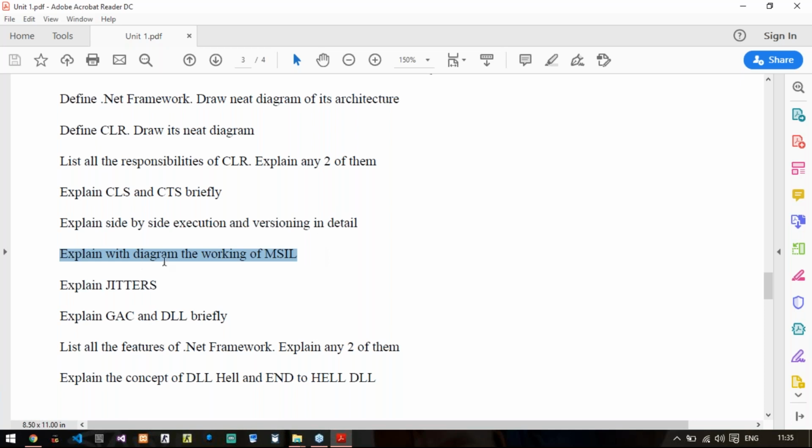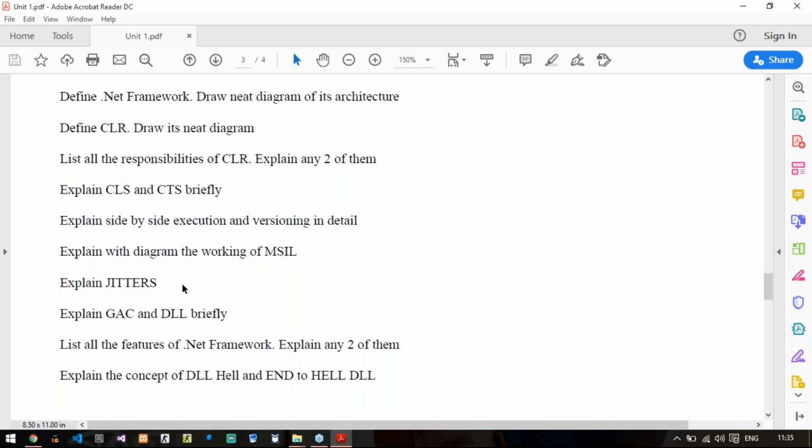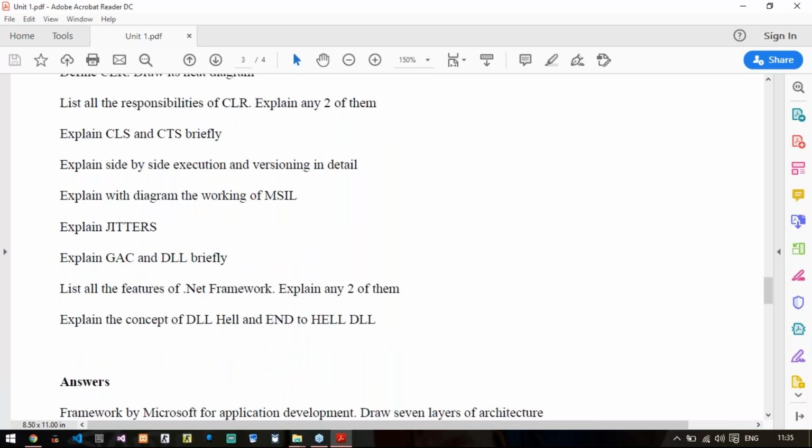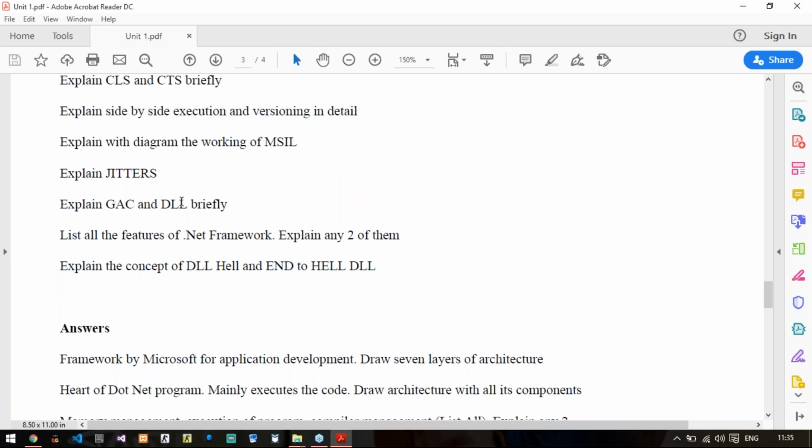Explain with the diagram the working of MSIL. First explain what is MSIL, then draw its diagram and then explain its steps. That's it. Then comes explain jitters. You need to explain three jitters: pre-jitter, econo jitter, and normal jitter. Then comes GAC, Global Assembly Cache, and Dynamic Link Library. In short, 2 to 3 points for each. That is enough for us.